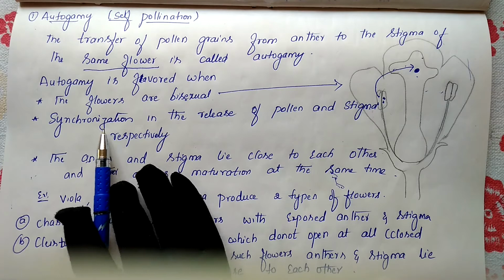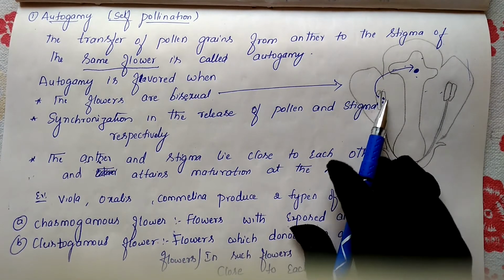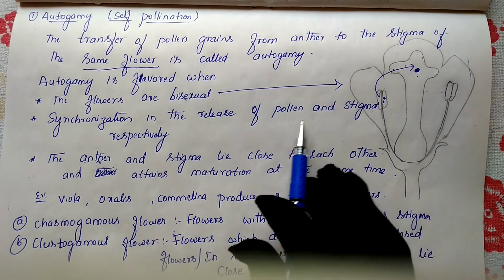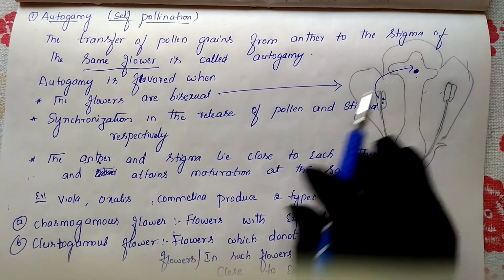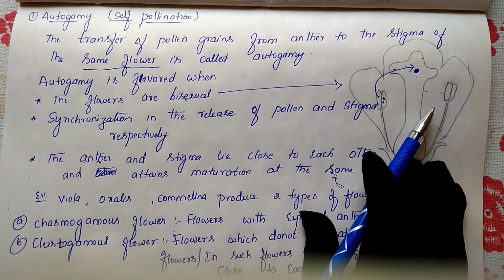Synchronization is nothing but, at the same time, the anther releases the pollen grains and the stigma releases the egg. That time also there is a chance of self-pollination. This is the second chance here. So in this case also, autogamy will take place.